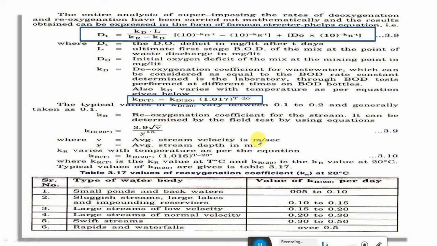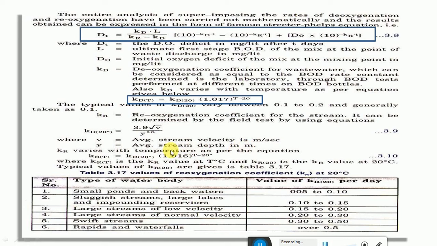It can be determined in the field by using the equation kr equals 3.9 under root V divided by y to the power of 1.5. Like I told you, reoxygenation is dependent on the velocity in the stream and also the turbulence which is happening. So considering this, the reoxygenation coefficient can be obtained using this equation, that is 3.9 under root V divided by y to the power of 1.5, where V is the average stream velocity in meter per second and y is the average stream depth in meter.